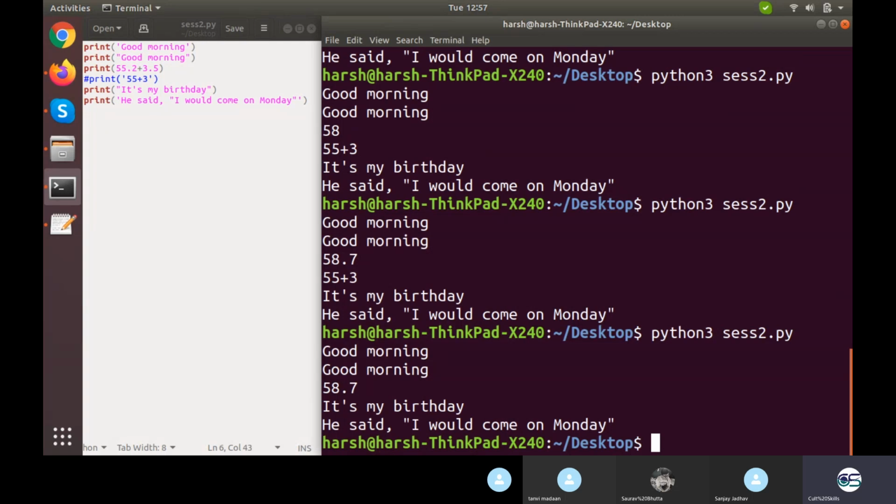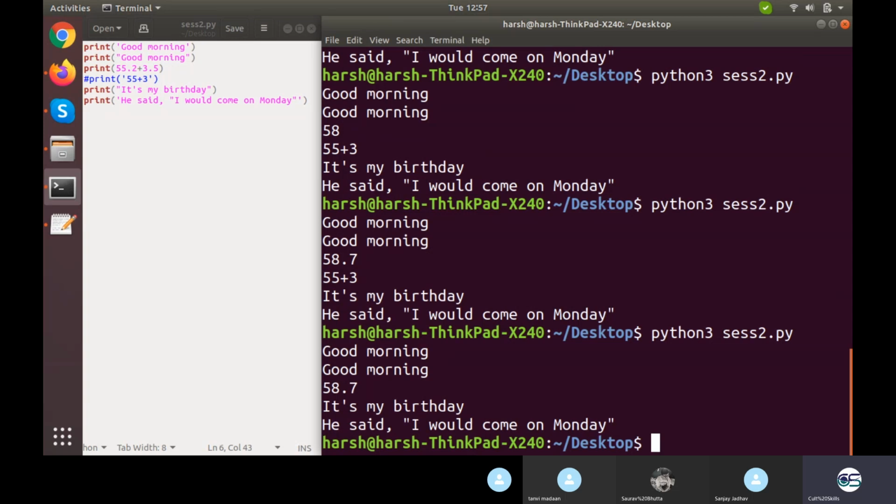Those who have been into any programming language know that comments are basically used for 2-3 purposes. One is that you wrote some code, now you do not need it, but in a later part you need it. Suppose I don't need 55 plus 3 right now, but later I would be needing it. Or you are making a website, and this login sign up module is not required at this time, but you need it later on. So you can just comment it out, and later you uncomment it and it will be executed. You don't erase the code, paste it anywhere, or take a backup.